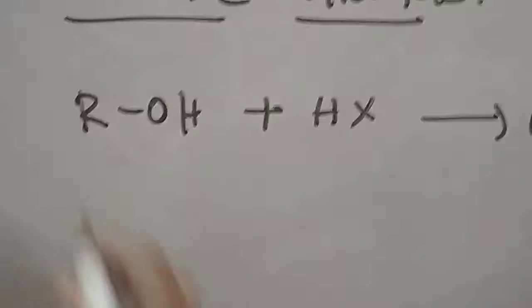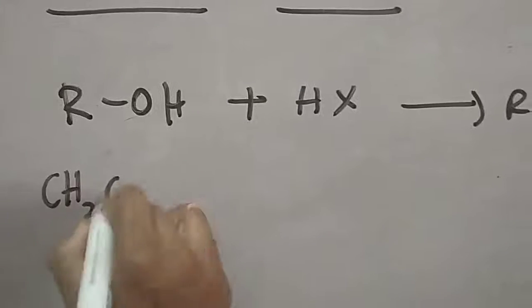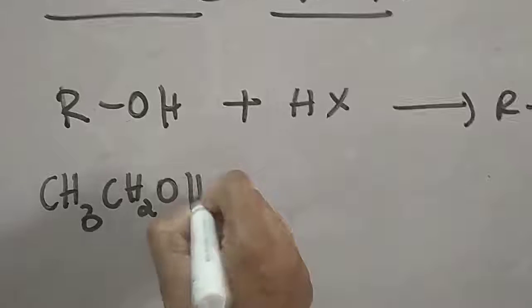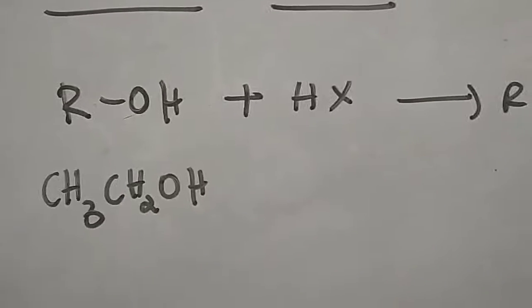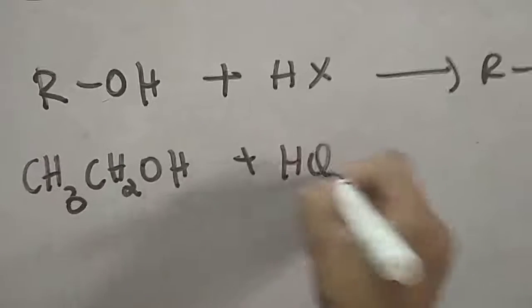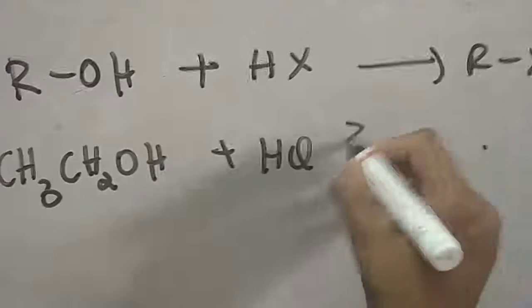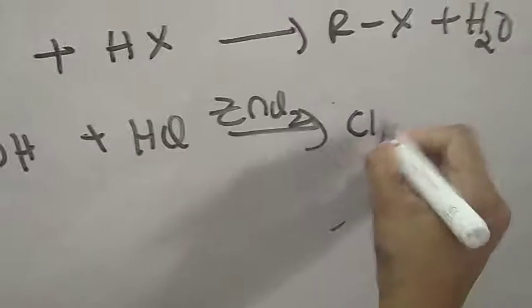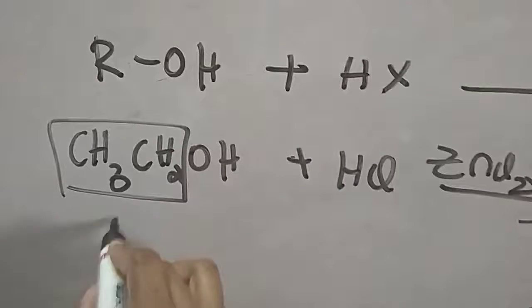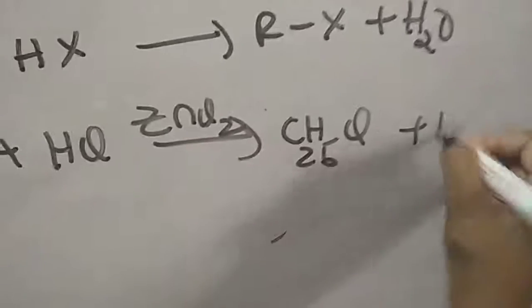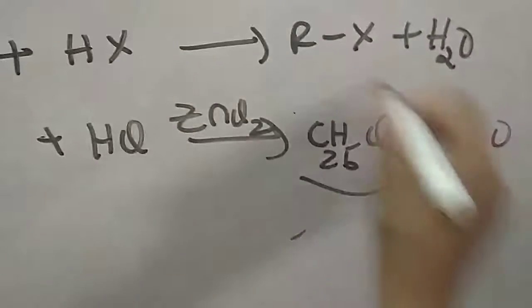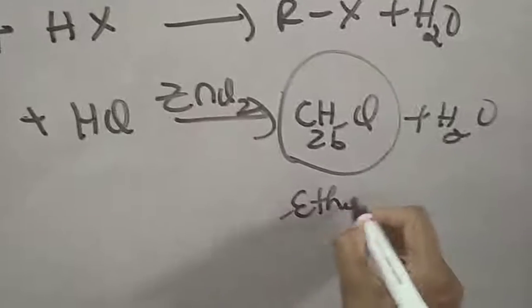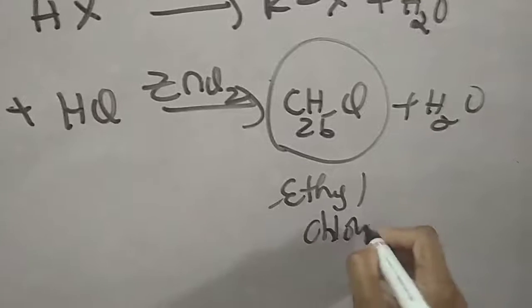This reaction we can write like this: CH3CH2OH, which we can also write as C2H5OH, reacting with HCl in presence of ZnCl2, then forming C2H5Cl plus H2O. C2H5Cl is called ethyl chloride.